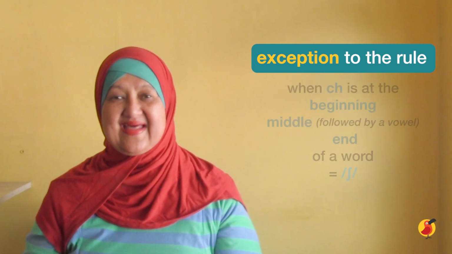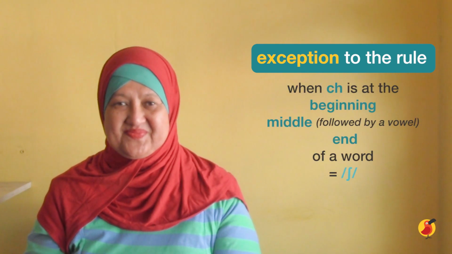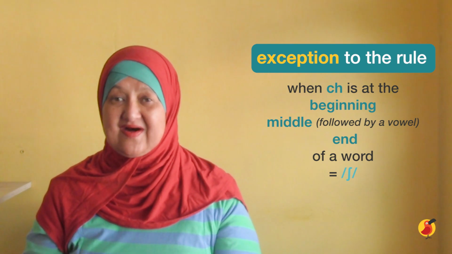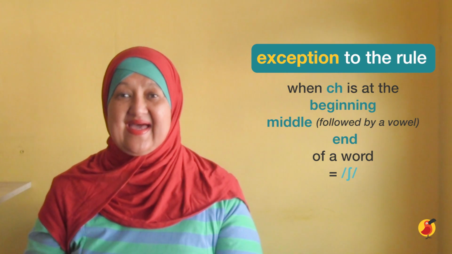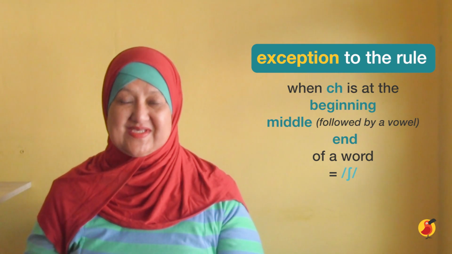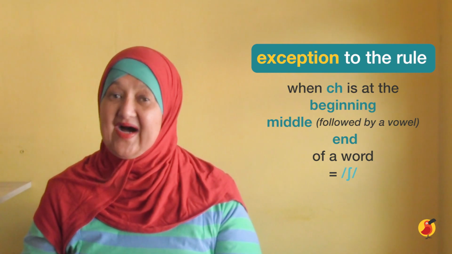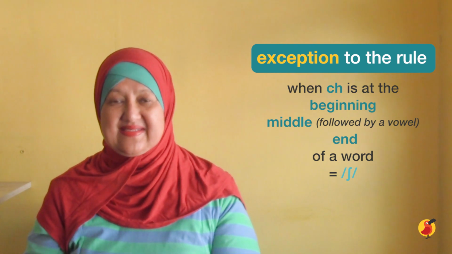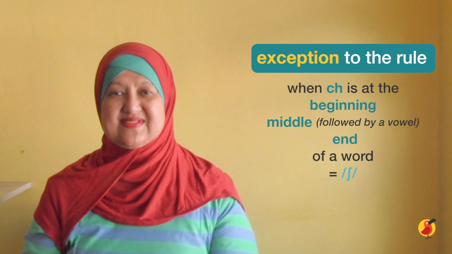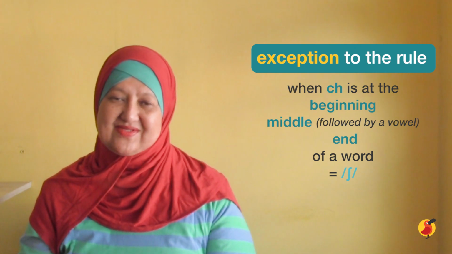When the letters CH are at the beginning of the word and in the middle of the word, followed by a vowel, and when it is at the end of the word, it is pronounced as a Ch sound.